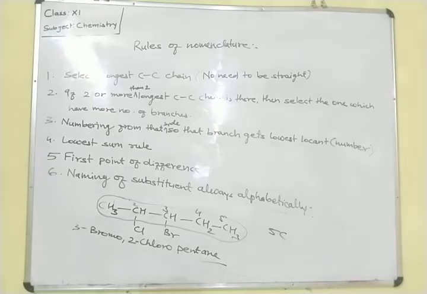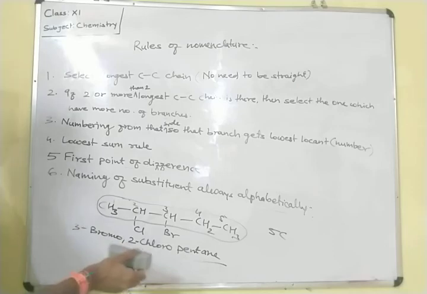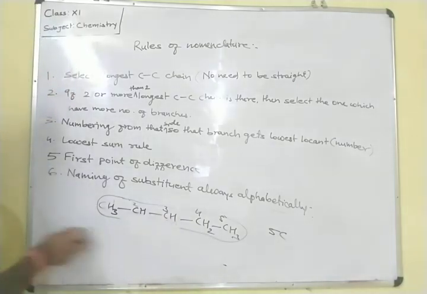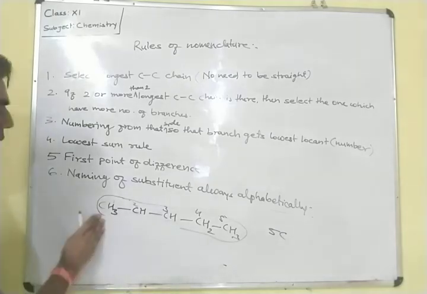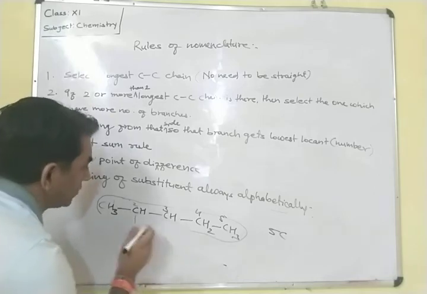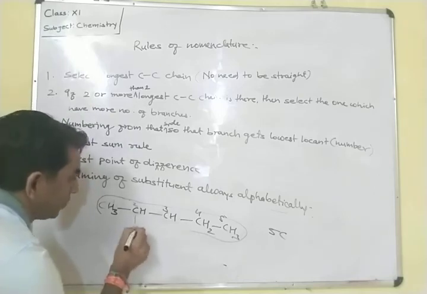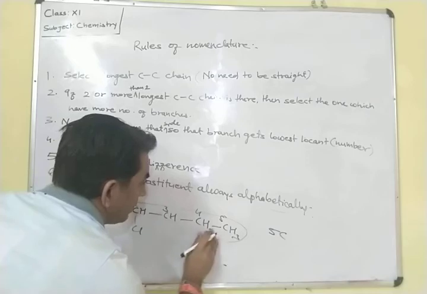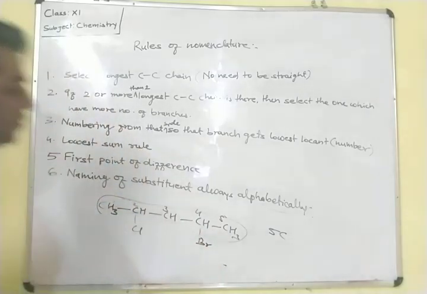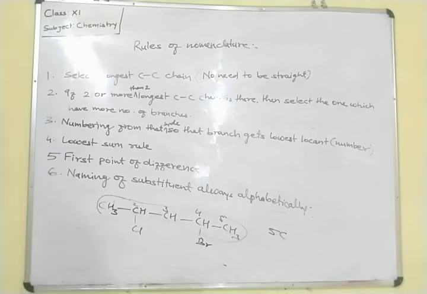In this compound only, suppose both the chlorine and the bromine are attached at the second position, one from this side and one from the other side.